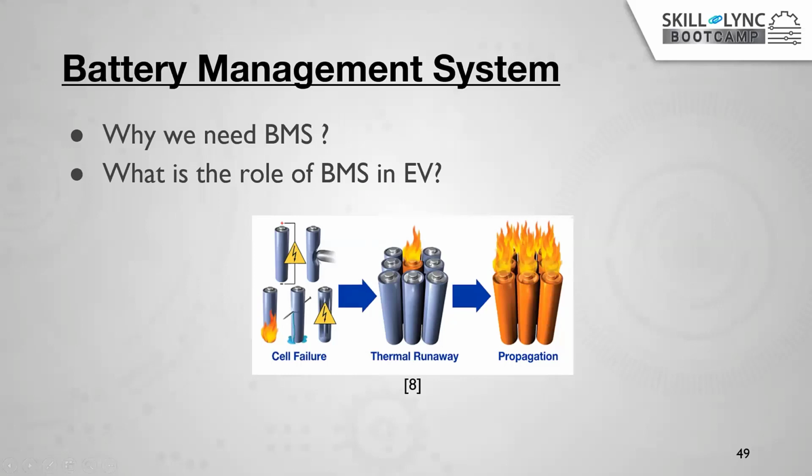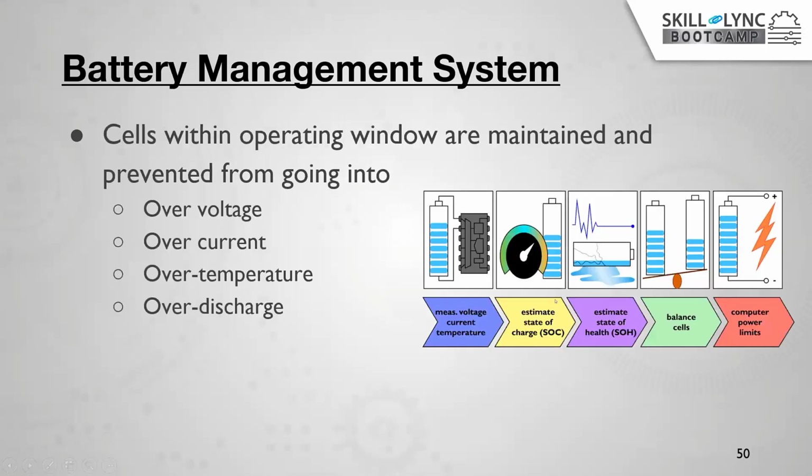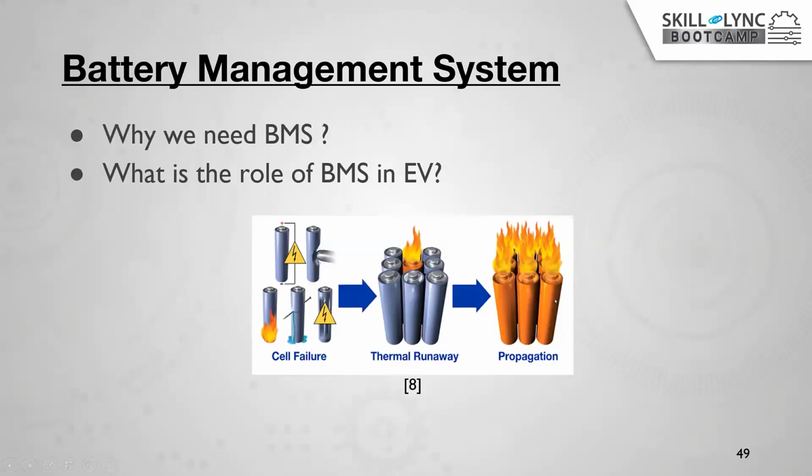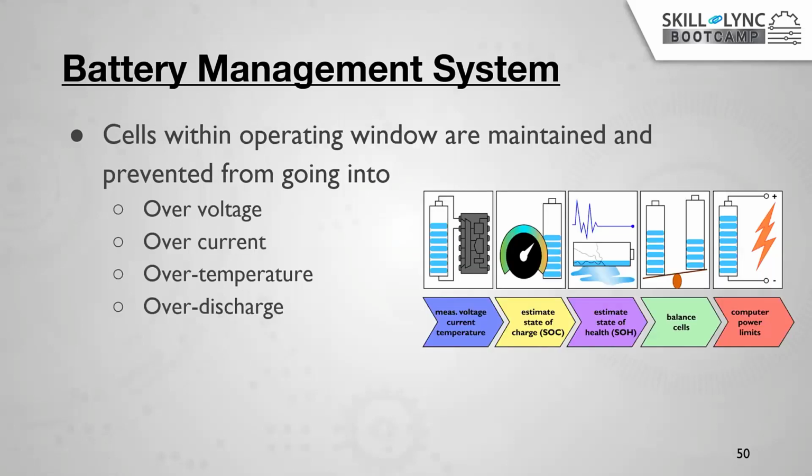If any fire happens in the battery, which is generally called thermal runaway, and one cell goes into thermal runaway, it will definitely affect the rest of the cells. So there is a possibility the complete battery will go into thermal runaway, right?